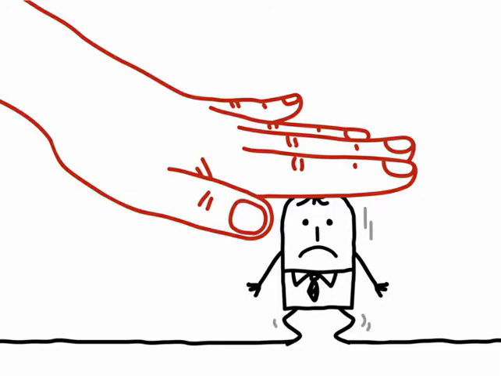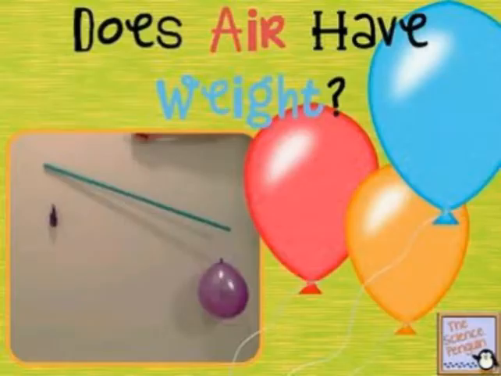Now, let us understand the term pressure. Pressure is a force by one object on another. Next, the most important characteristic of air is that air has weight. We can understand this through a simple experiment of a balloon.